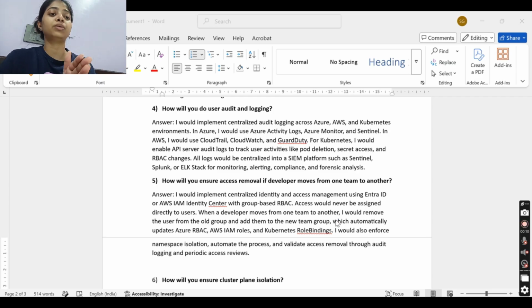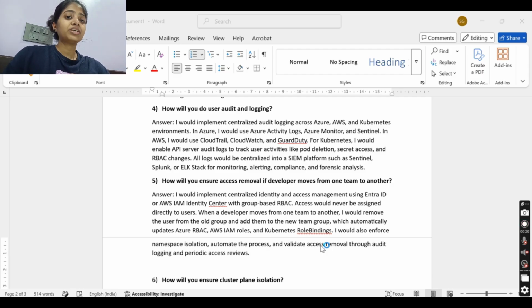them to the new team group, which automatically updates Azure RBAC, AWS IAM, and Kubernetes role binding. I would also enforce namespace isolation, automate the process, and validate access removal through audit logging and periodic access reviews.